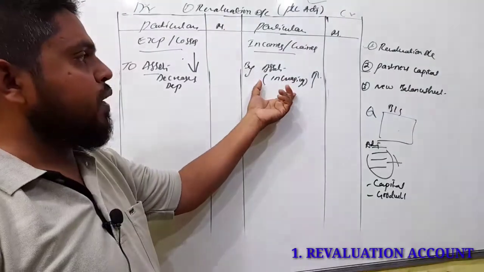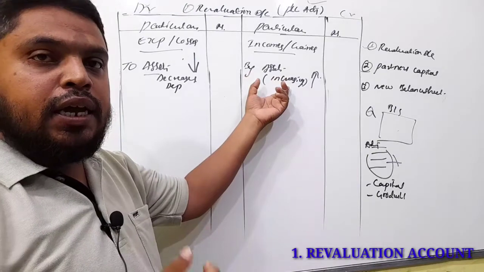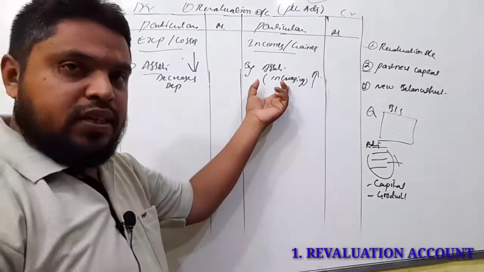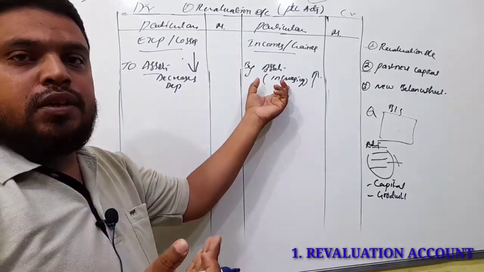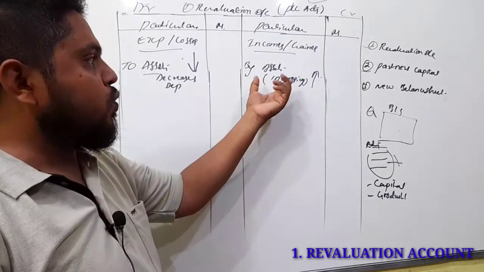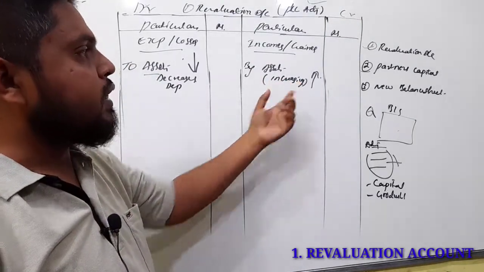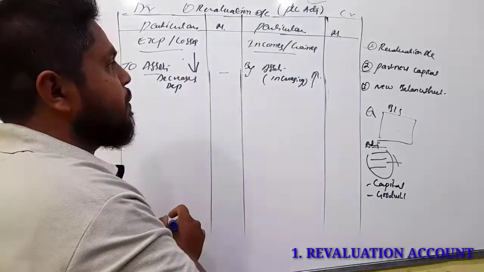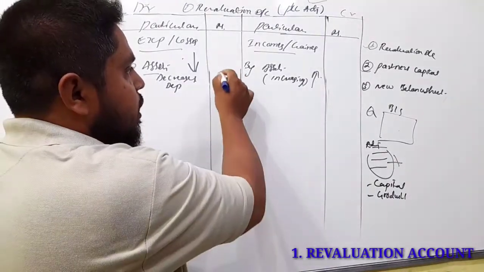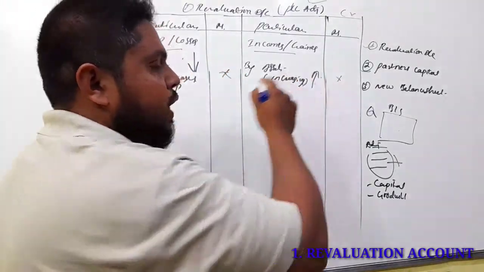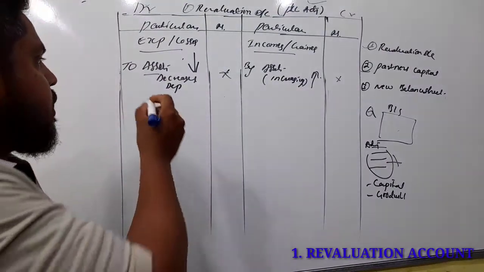So income should be recorded on the credit side. Increase in the value of fixed assets, appreciation more than the book value, should be recorded on the credit side. So depreciation on fixed assets on the debit side, and appreciation on fixed assets on the credit side.